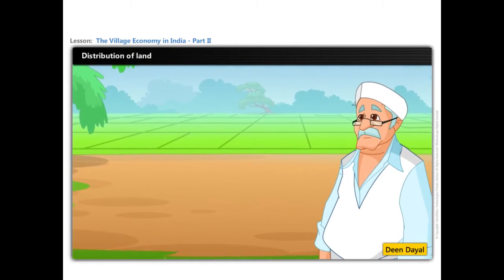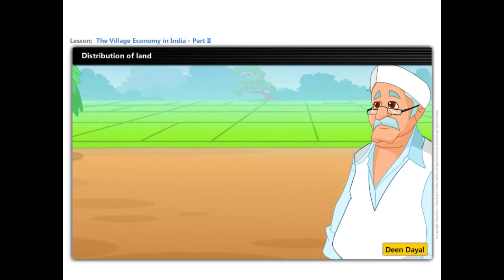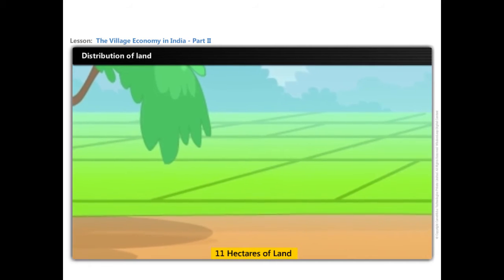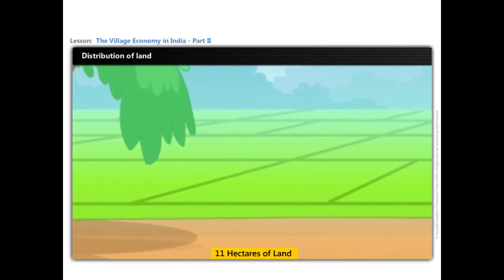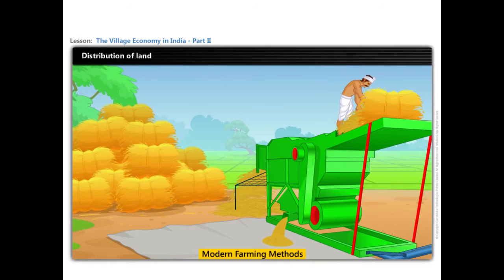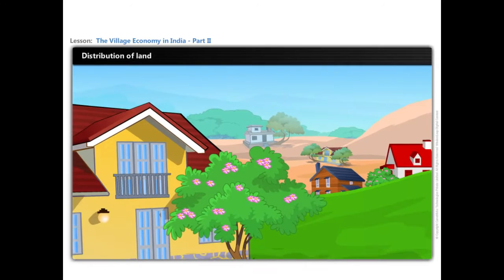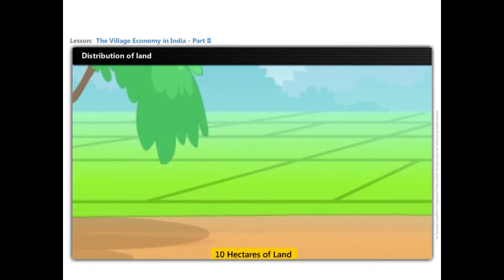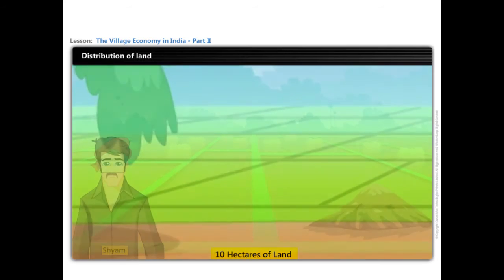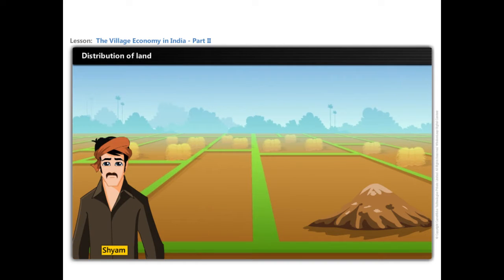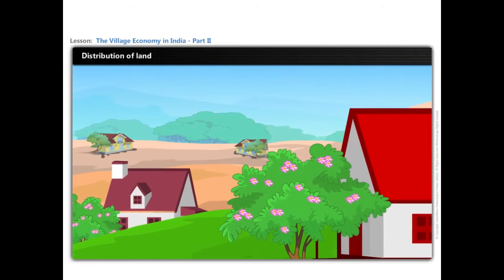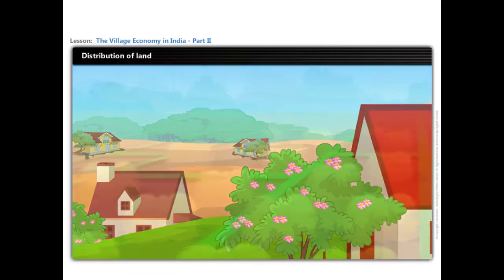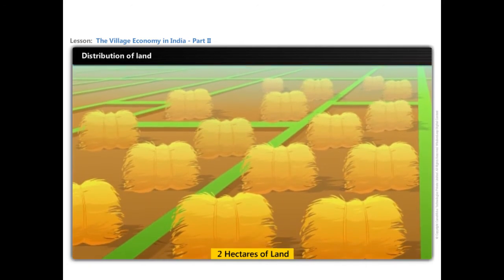This is Deen Dayal, a large farmer in the village of Palampure. He has 11 hectares of land which is intensively cultivated using modern farming methods. There are 10 other families in Palampure like Deen Dayal who cultivate more than 10 hectares of land. This is Sham, a medium farmer who cultivates his 4 hectares of land using modern farming methods. There are another 50 families like Sham who cultivate more than 2 hectares of land.